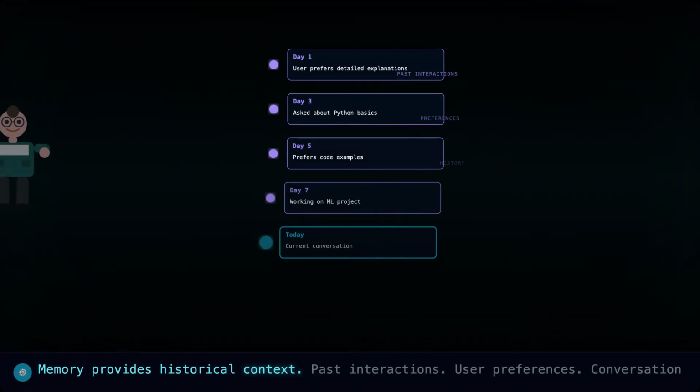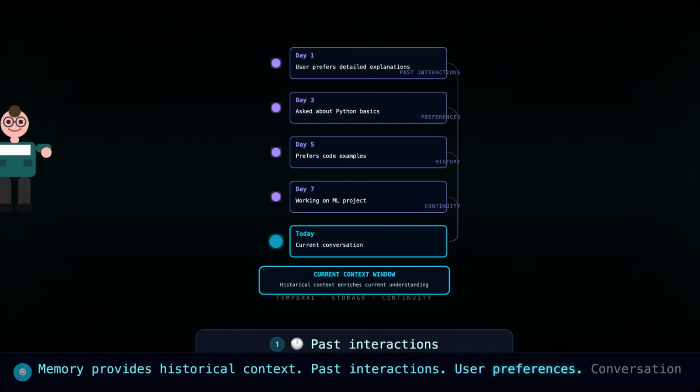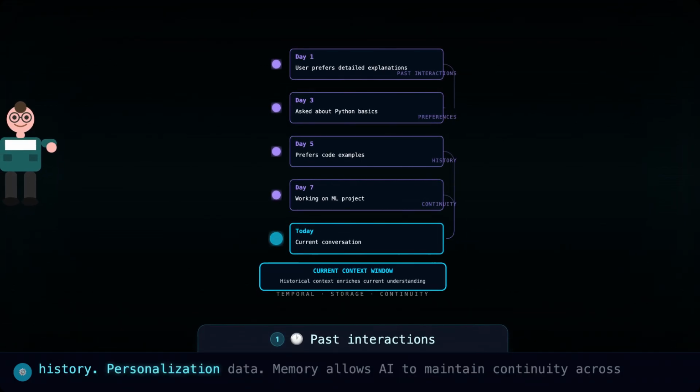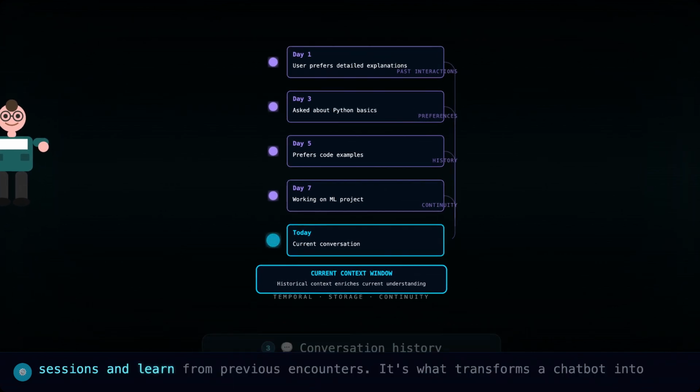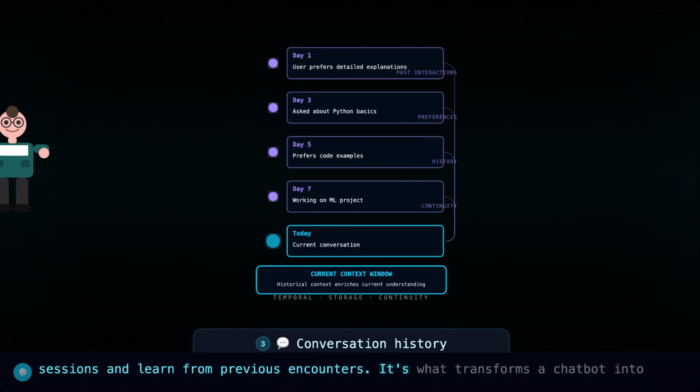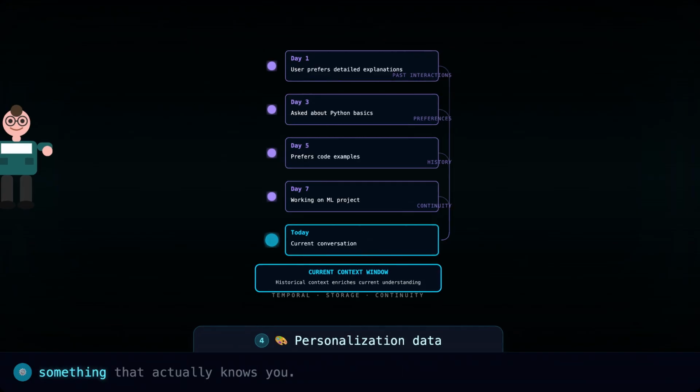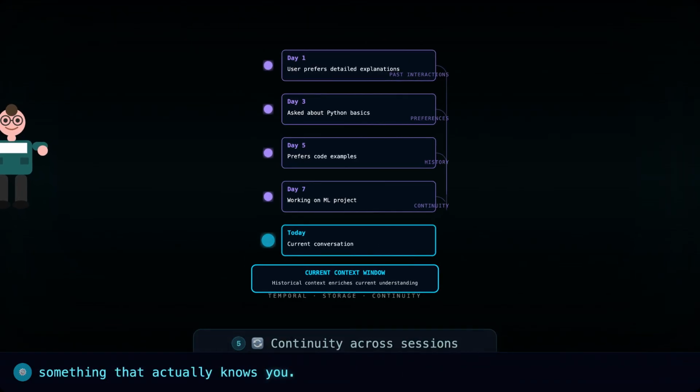Memory provides historical context, past interactions, user preferences, conversation history, personalization data. Memory allows AI to maintain continuity across sessions and learn from previous encounters. It's what transforms a chatbot into something that actually knows you.